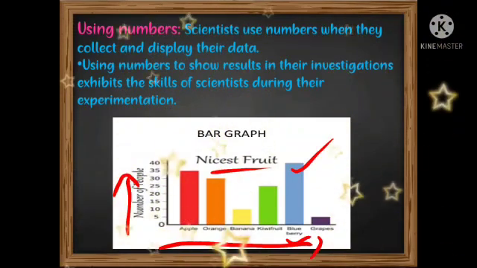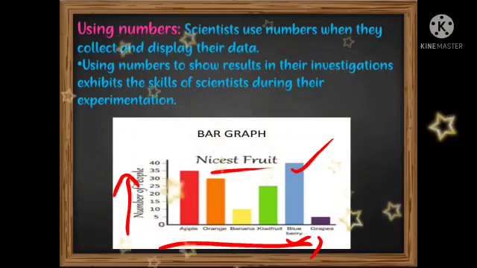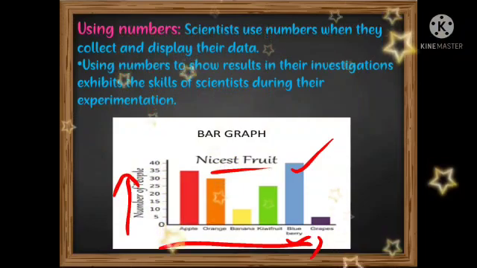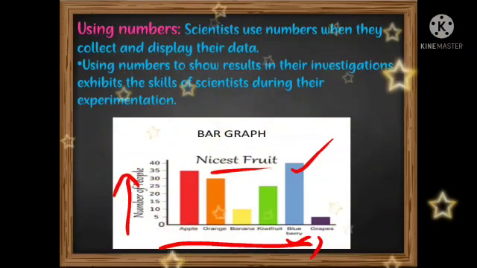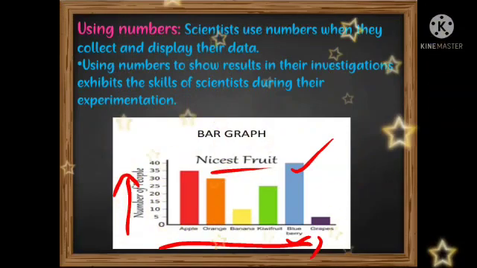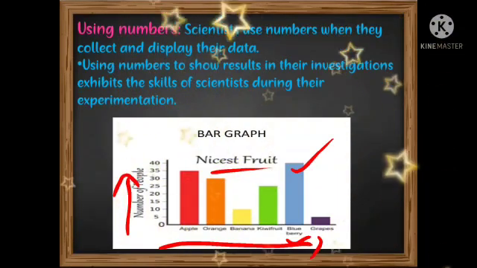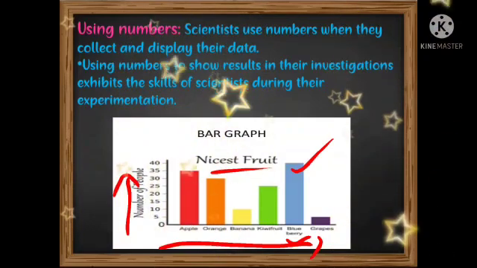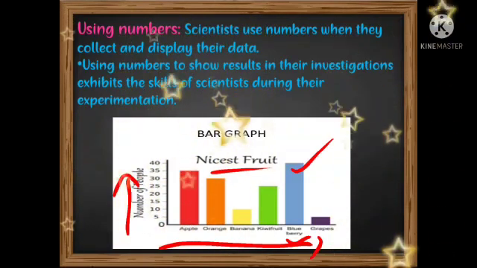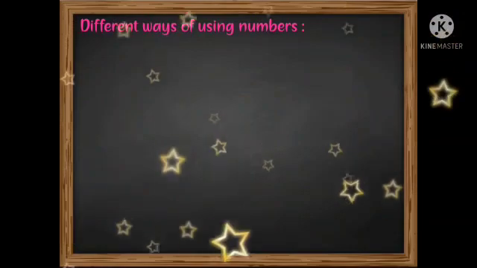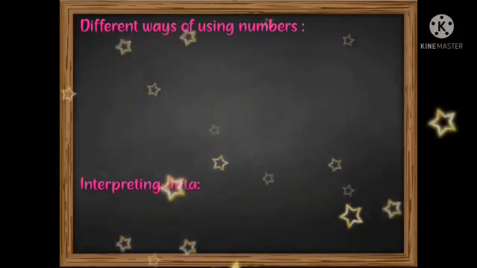So this bar graph represents which is the nicest fruit among all the fruits like apple, orange, banana, kiwi fruit, blueberry and grapes. Among all these fruits, blueberry is the nicest fruit according to the survey. So when a survey is done, the scientists represent their data in the form of numbers. This is one way of using numbers. So what are the different ways they use numbers?